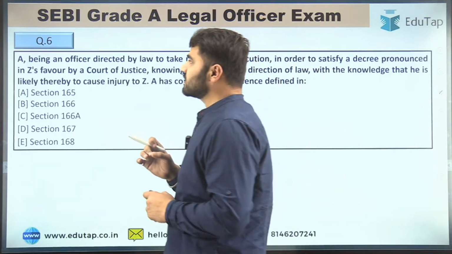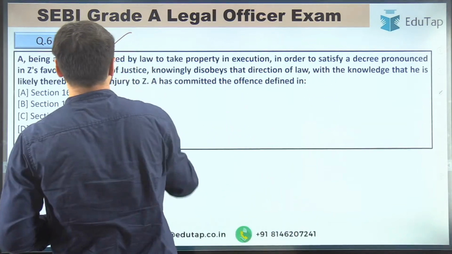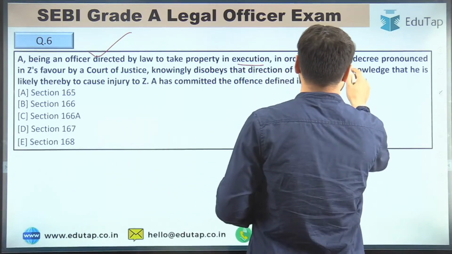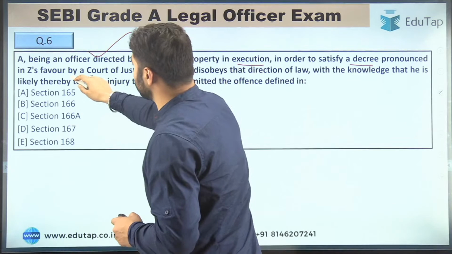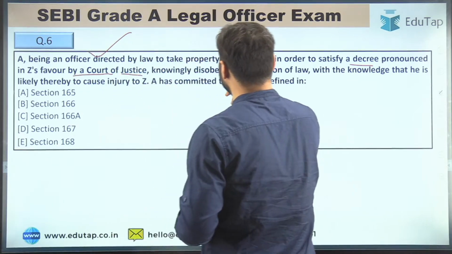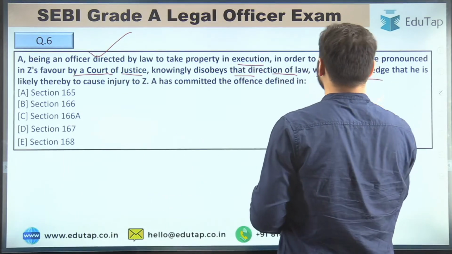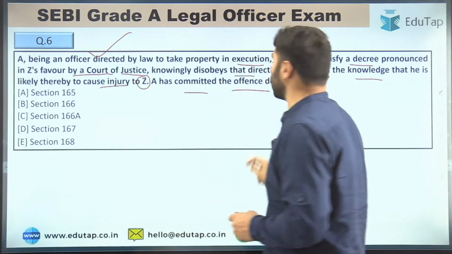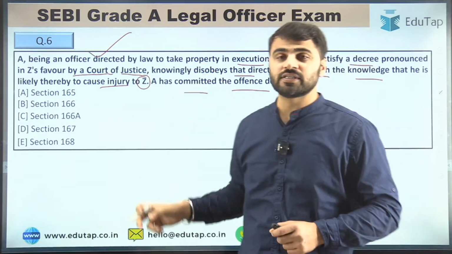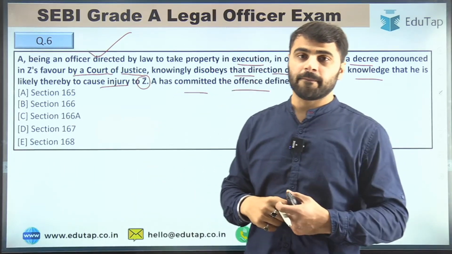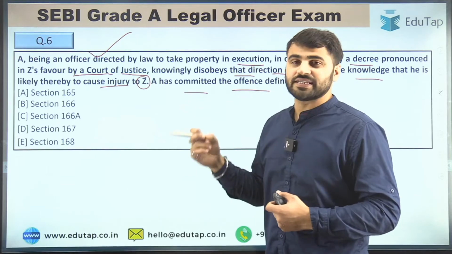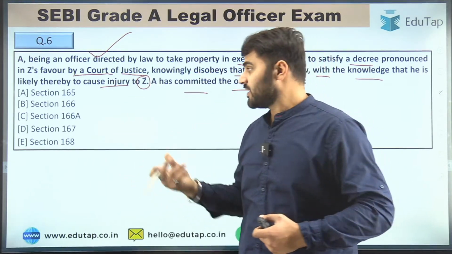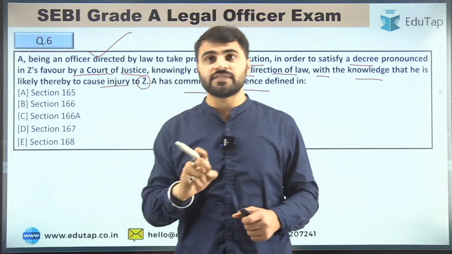So guys, question number 6 is: A, being an officer directed by law to take property in execution in order to satisfy a decree pronounced in Z's favor by a court of justice, knowingly disobeys the direction of law with the knowledge that he is likely thereby to cause injury to Z. A has committed the offense defined under which of the following sections of the Indian Penal Code? The options are section 165, section 166, section 166A, section 167, or section 168.